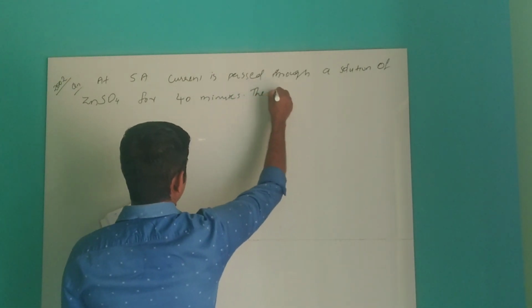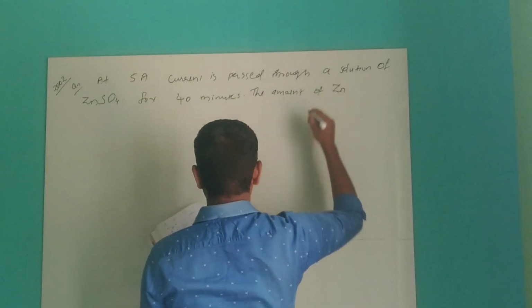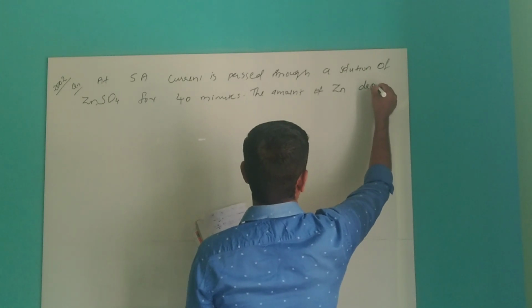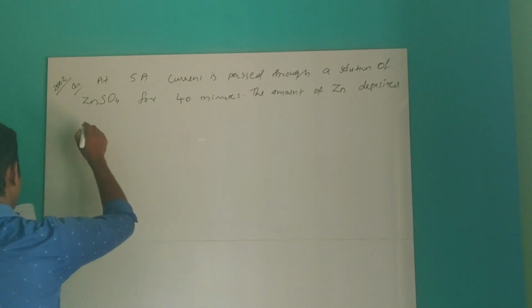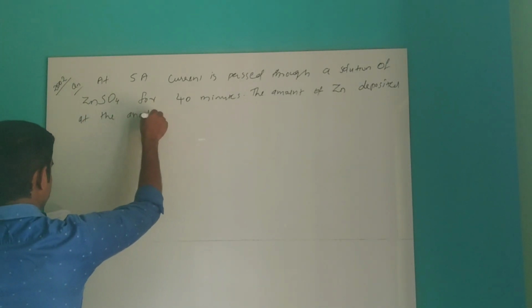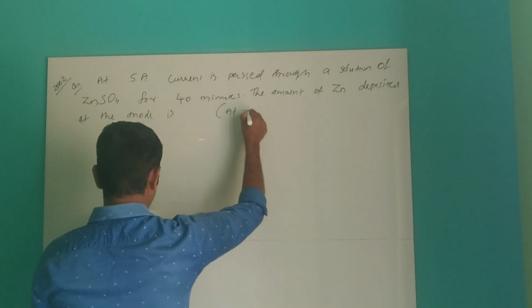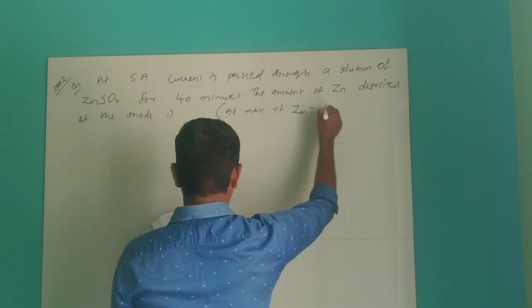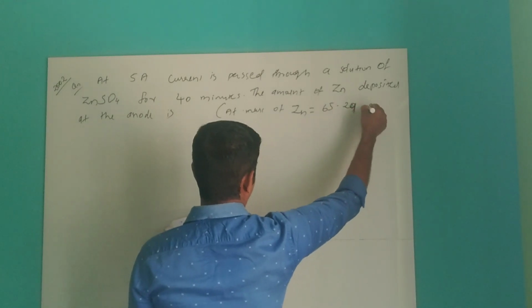The amount of zinc deposited at the anode is, given that the atomic mass of zinc is 65.29 gram per mole.